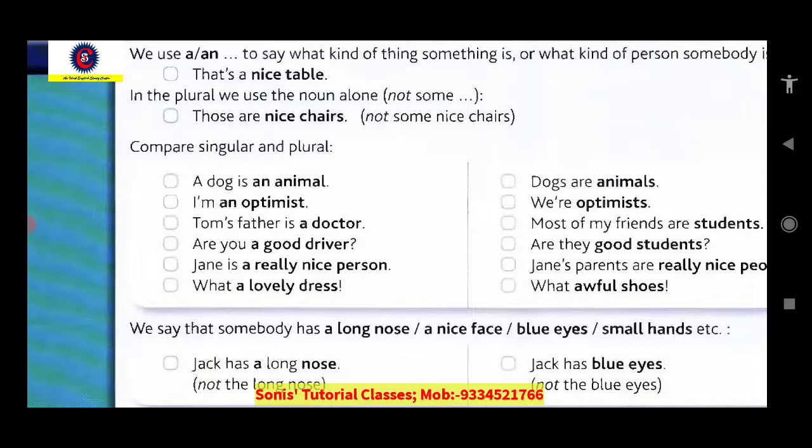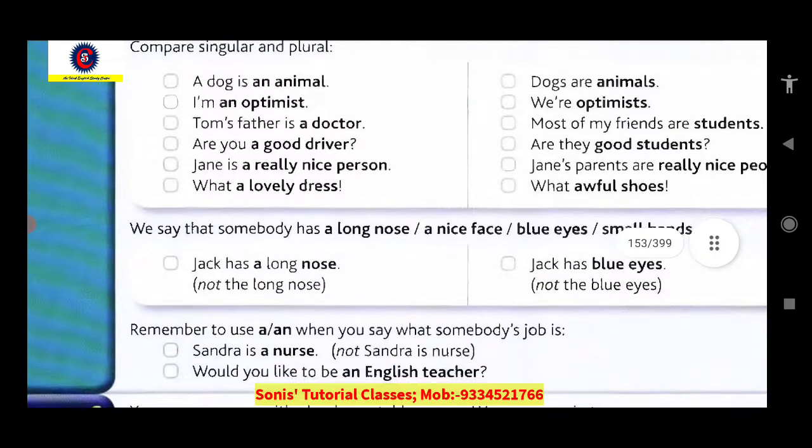Tom's father is a doctor. A doctor. Doctor is a singular countable noun, that's why we have used a before that. So they are doctors. Doctors is a plural noun. Don't need to use any article or any determiner before that. I hope you people understood it, right?